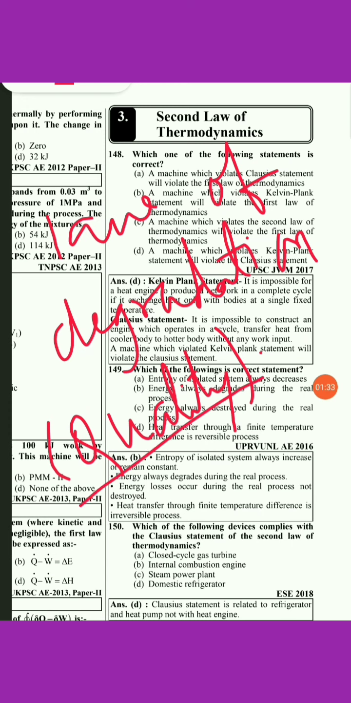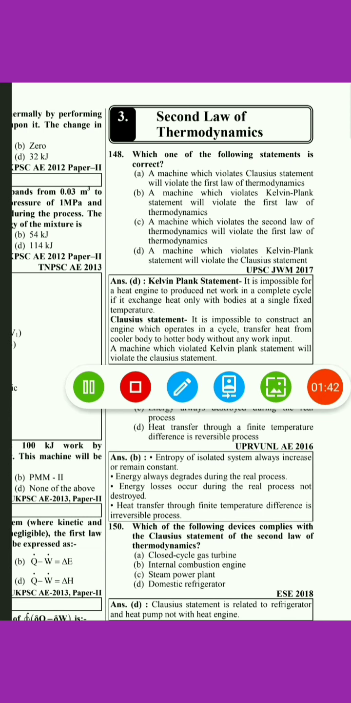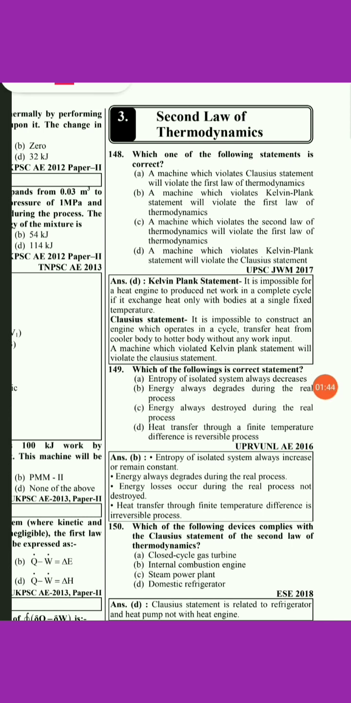The second law tells us about the quality of energy, meaning whenever we transfer any form of energy into another form, there might be a degradation of energy that takes place, that is the quality of energy is changed while it is transferred from one form to another form.